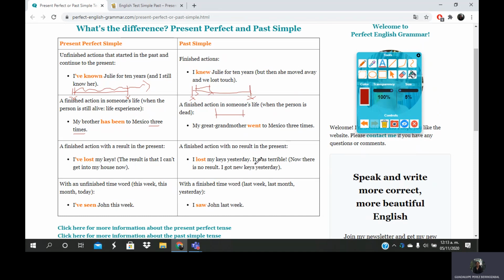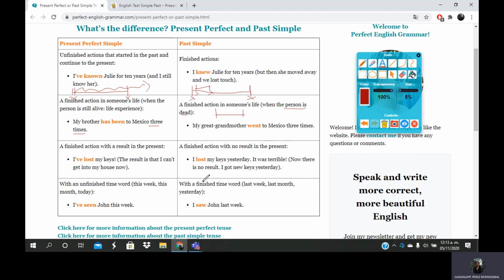For example, my great-grandmother went to Mexico 3 times, but maybe this person died, and for this reason we establish that this action started and finished, and maybe it couldn't be repeated because she died, for example.